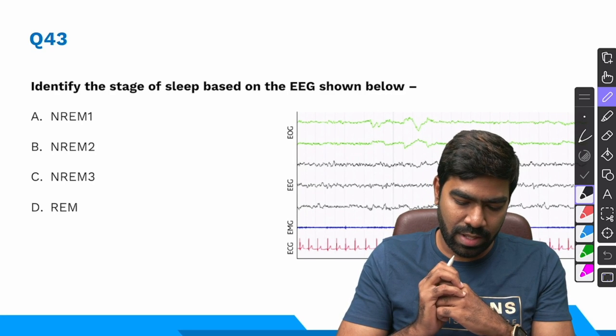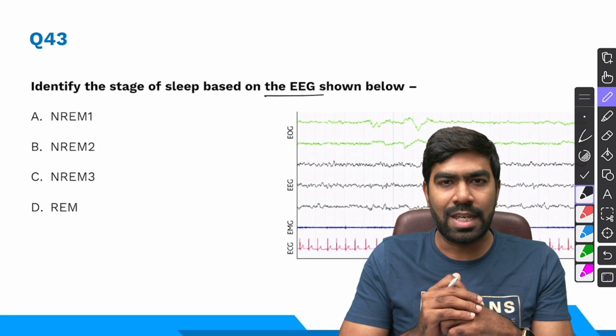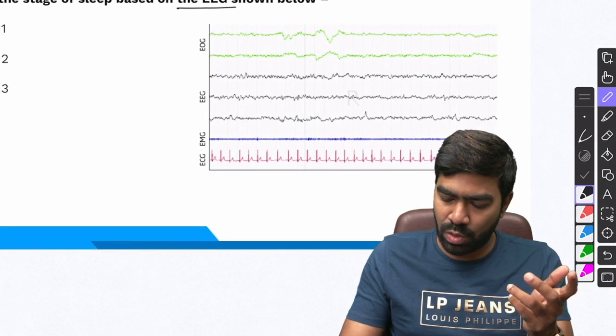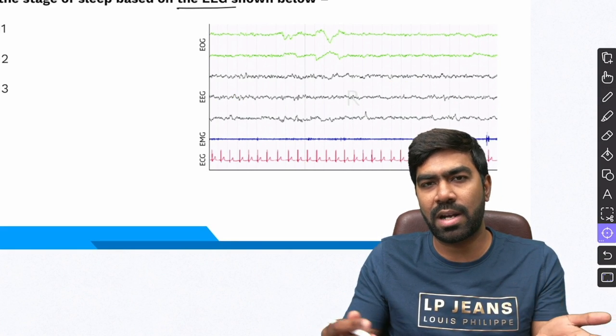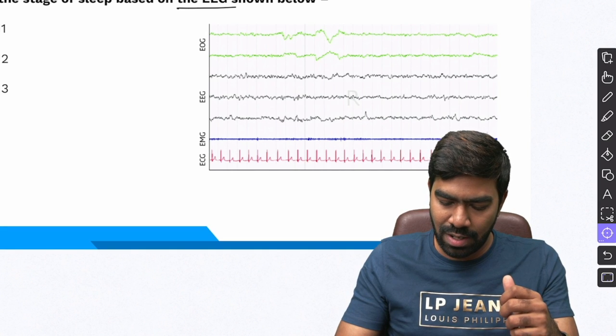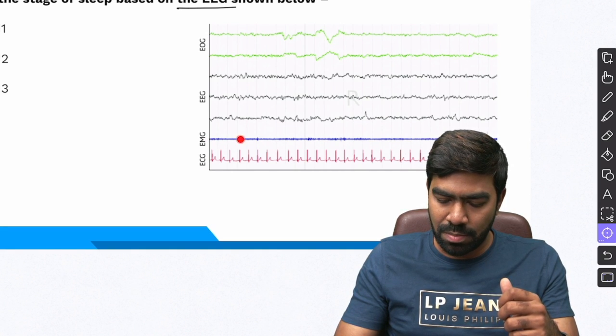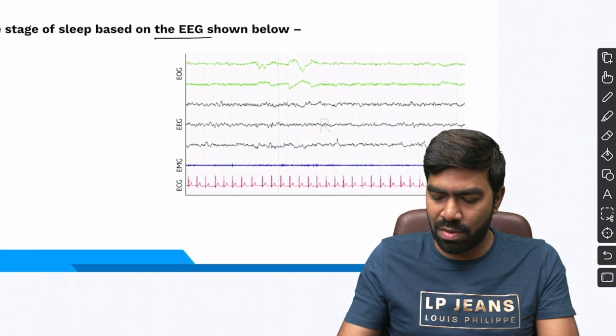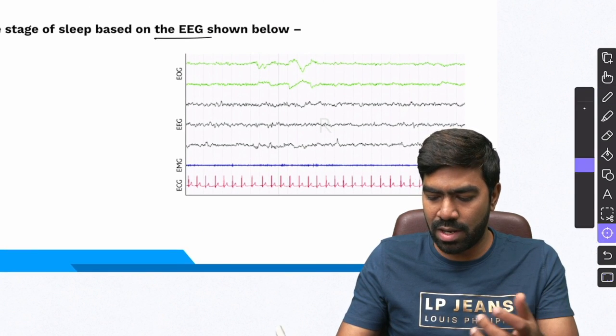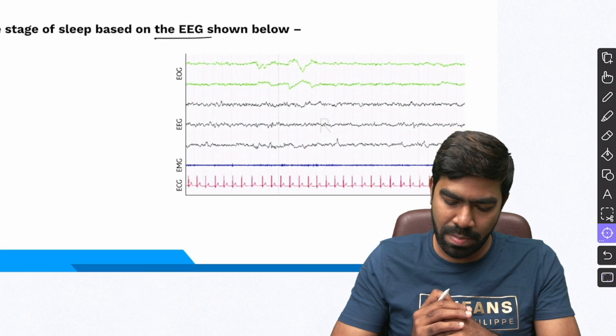Coming to question number 43, identify the stage of sleep based on the EEG shown below. So by looking at the EEG itself, you can easily guess that it mimics an awake pattern. So awake pattern and sleep means it must be REM sleep only. And in EMG, you can see that the muscles are paralyzed, which is again a characteristic feature of REM sleep. Only the diaphragm and your extraocular muscles will be spared and they won't be paralyzed.